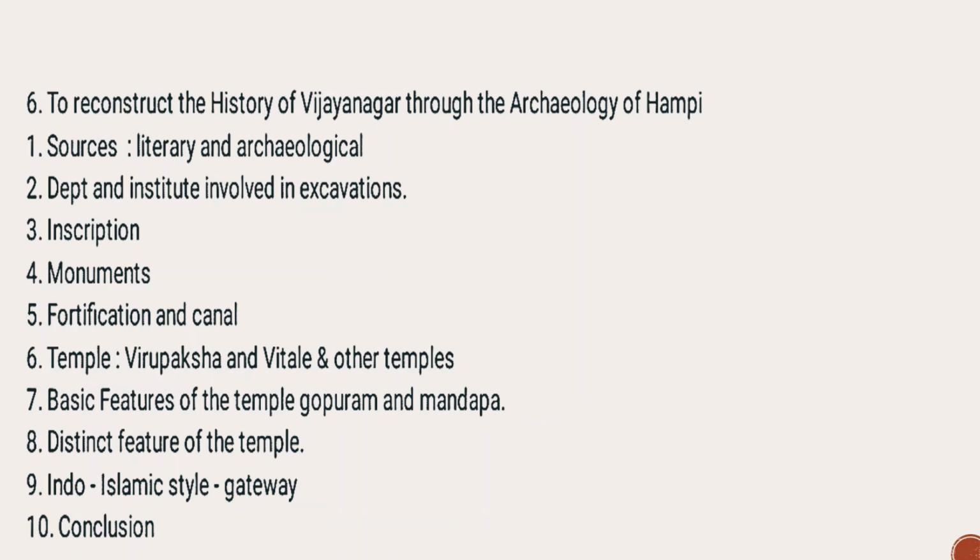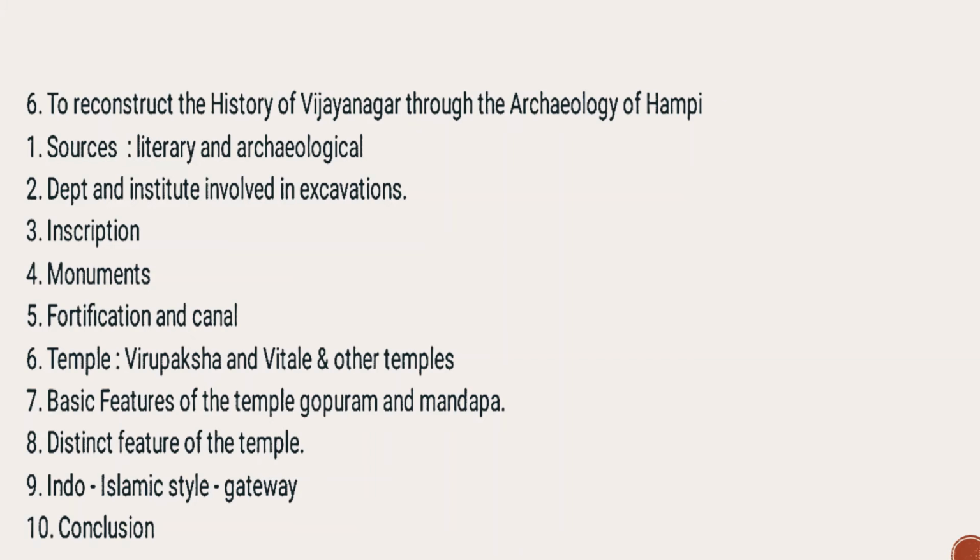6, to reconstruct the history of Vijayanagar through the archaeology of Hampi. Here again, sources: a brief description of literary and archaeological sources, and you will talk about the departments and institutions involved in excavation, the name of the archaeologist, and mention the year in which it was excavated. And then we talk about the inscriptions. These are the sources, the monuments, and you can see very important archaeological sources.